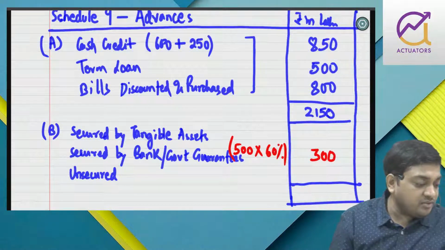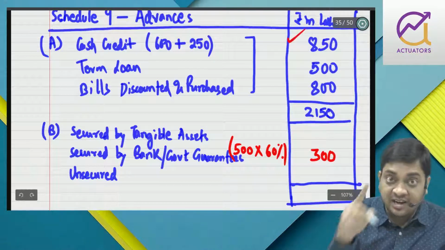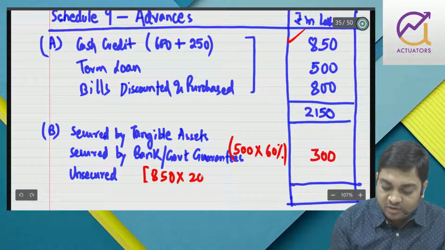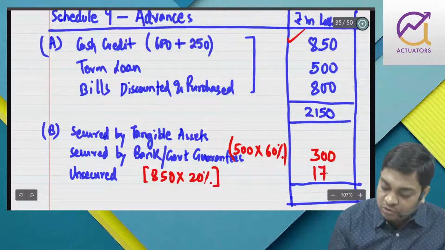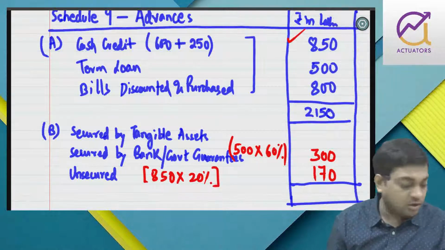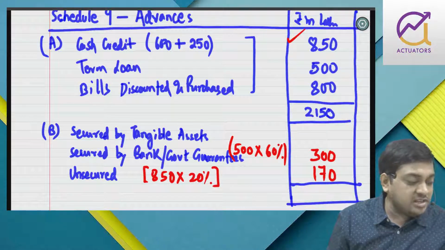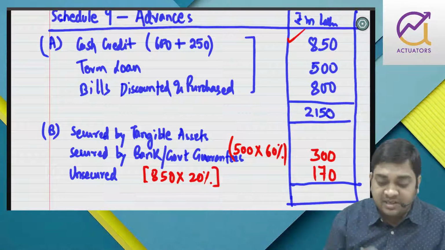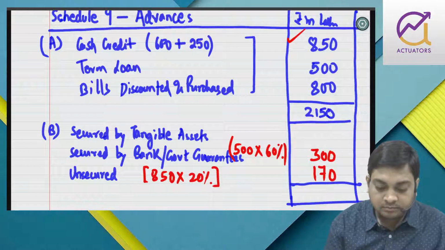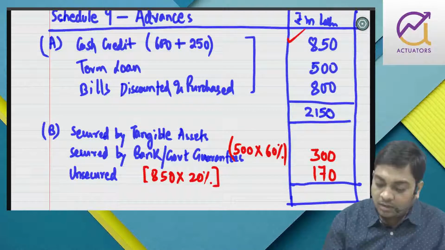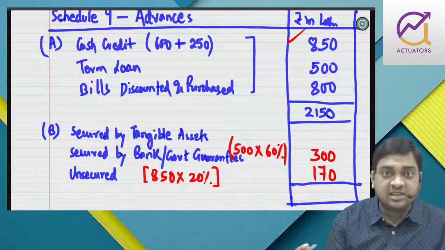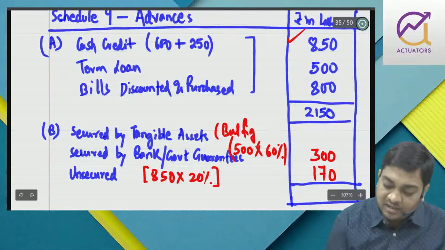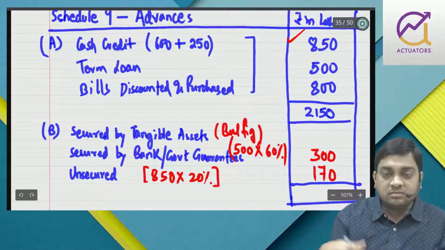And 20% of cash credit is unsecured. Now cash credit is 850, remember. 850 into 20%. So that comes to 170 is unsecured. Other portion is secured by tangible asset. So what is other portion? Other portion is cash credit 80%, term loan 20%, and bill purchased and discounted. So this is balancing figure, right? Other portion of other loan, right?